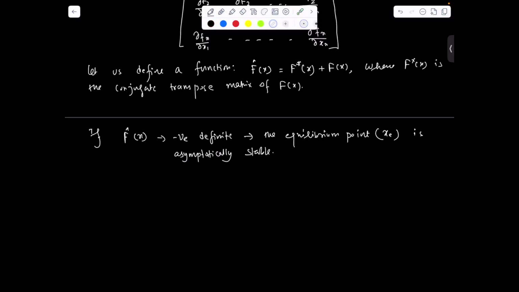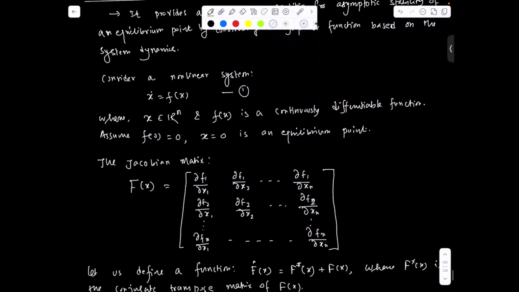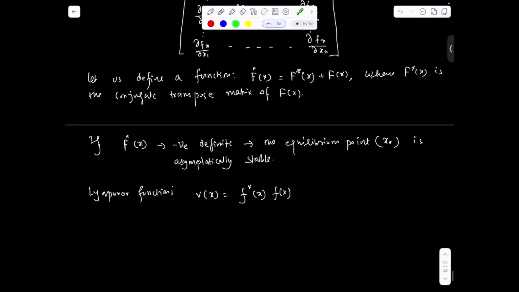Here the Lyapunov function is chosen as V of x equal to f star x times f of x. This f of x is basically a vector, and it becomes a row vector if you take the conjugate transpose of the function f of x.